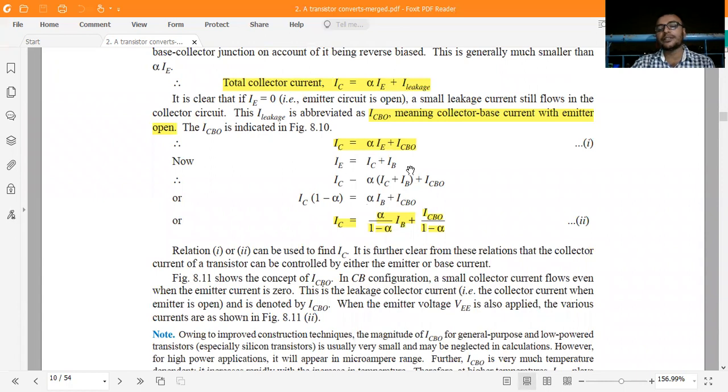This is a very important mathematical equation. Just see how it comes; I will guide you. We know very well that IC is equal to alpha IE plus ICBO, and the other equation is IE is equal to IC plus IB. We can put this expression into the first one. Put the IE value in the expression and it becomes IC is equal to alpha times (IC plus IB) plus ICBO. After calculation, you will get IC is equal to alpha divided by 1 minus alpha times IB, plus ICBO divided by 1 minus alpha.